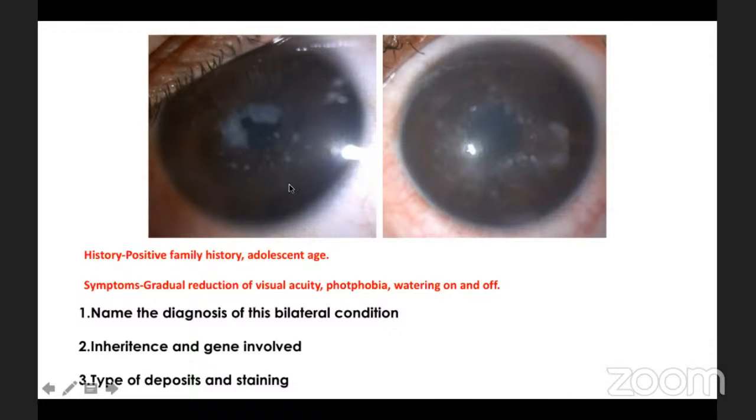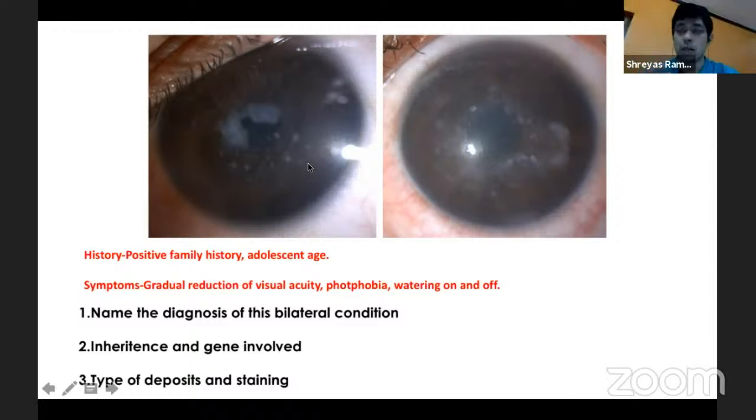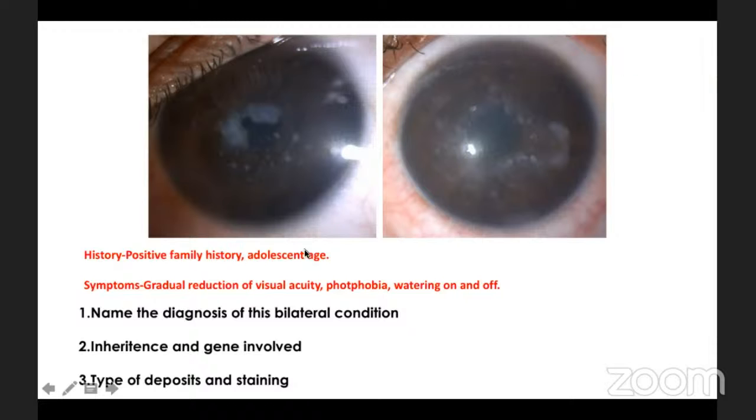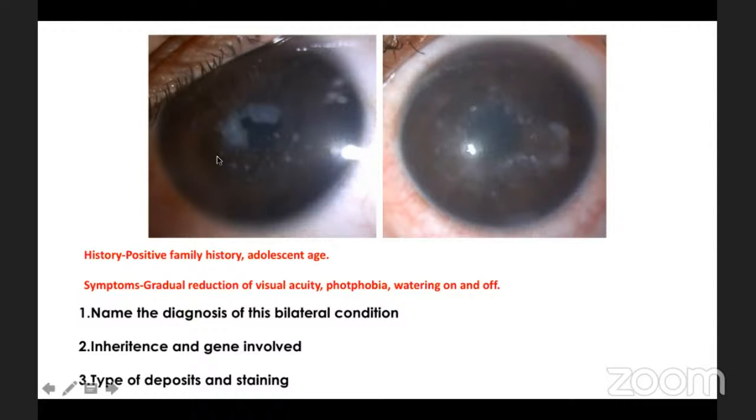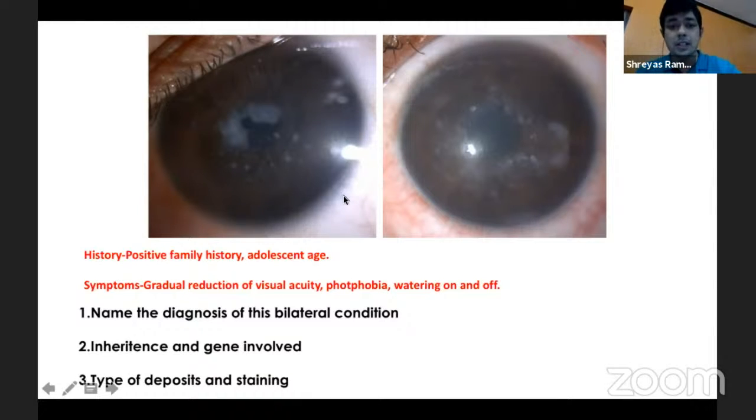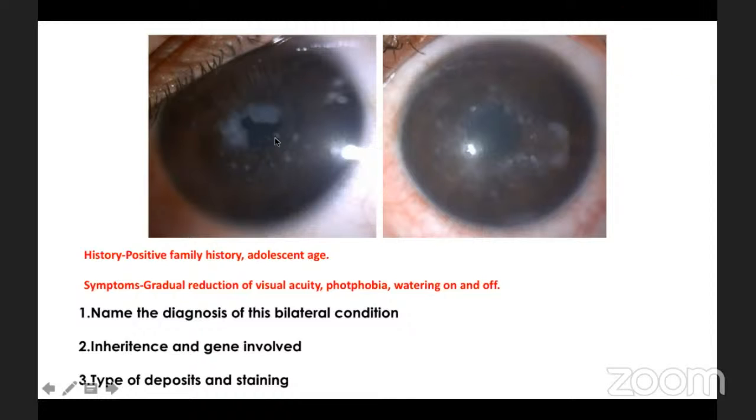But all this is a more advanced presentation, which you normally see a little later in life, 4th or 5th decade. But in the early age group, between, let's say, 10 and 20, this adolescent age group, you see an early presentation of macular dystrophy. And this will progressively increase over the next couple of decades.